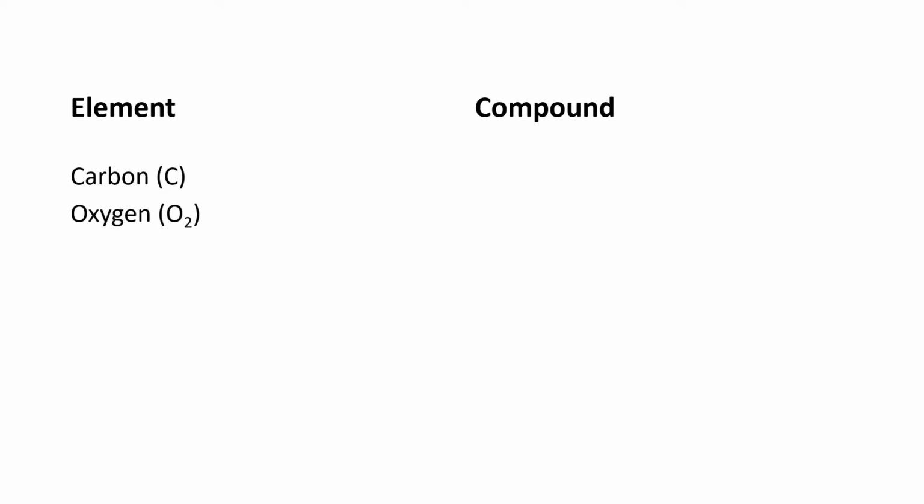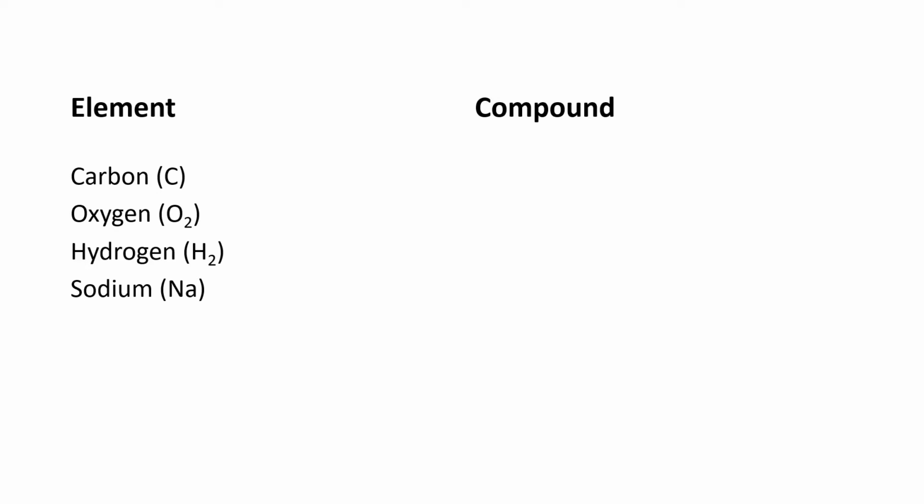It might be worth going over a few more examples of what is considered an element and what is considered a compound. Obviously, we just went over diamond and graphite, which are both elemental forms of the element carbon, but also oxygen in the form O2. Oxygen is an element. So is hydrogen, and finally sodium. These are all pure elements on their own. They are not chemically bonded to any other element. They are just pure forms of that element.